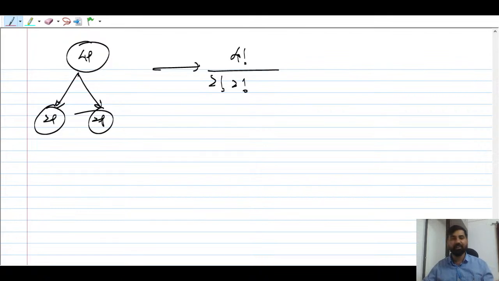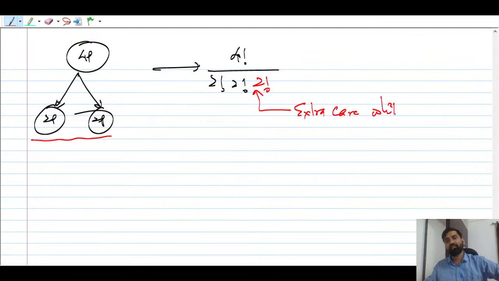So how many groups are there, guys? 2 groups are there, so you have to divide by 2 factorial also, because these 2 groups are the same. It looks like the same group now. Duplicacy is there. You have divided into 2 groups, but the number of people is the same, so these 2 groups are the same. So you have to take this extra care here.